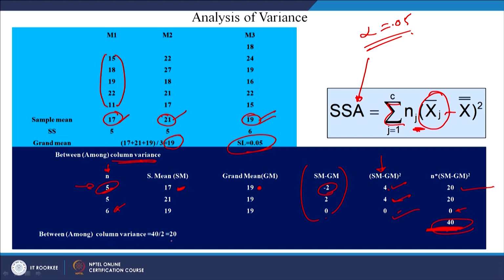Between column variance would be just this divided by C minus 1, where C is the number of columns. There are 3 columns, 3 minus 1 is 2. That is why we are dividing 40 by 3 minus 1, which is equal to 20. So, we have calculated between column variance.